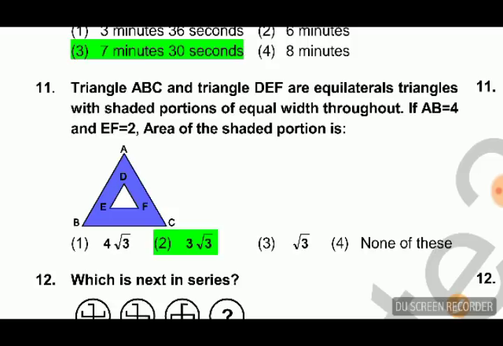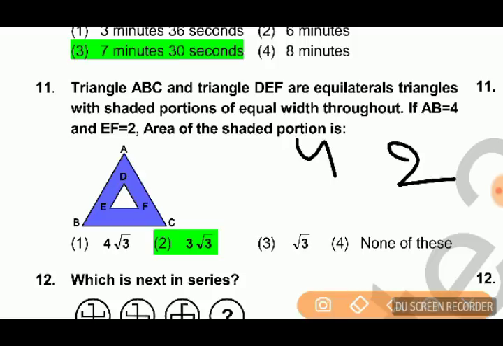Then question 11. Triangle ABC and triangle DEF are equilateral triangles with shaded portion of equal width throughout. If AB equal to 4, EF equal to 2, find the area of the shaded portion. So these are equilateral triangles, means AB equal to AC equal to BC equal to 4, and in the small triangle DE equal to DF equal to EF equal to 2.